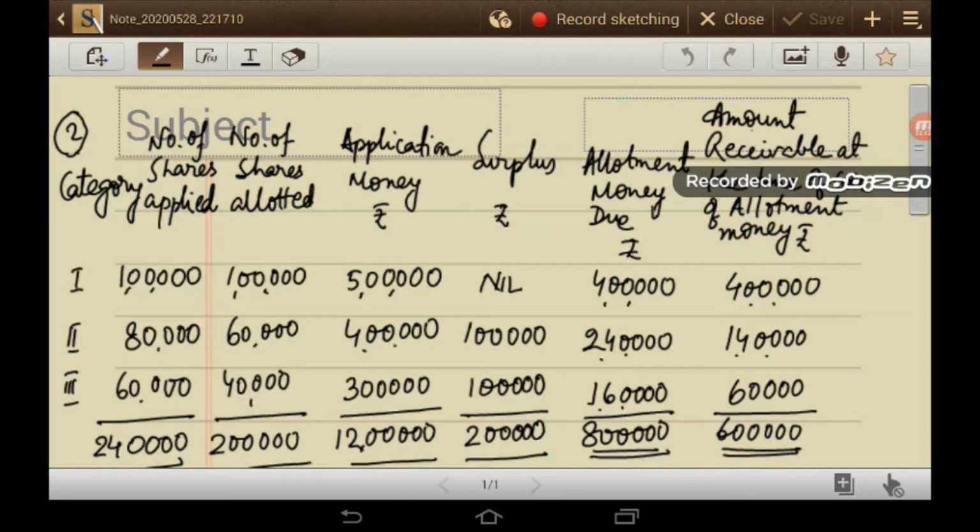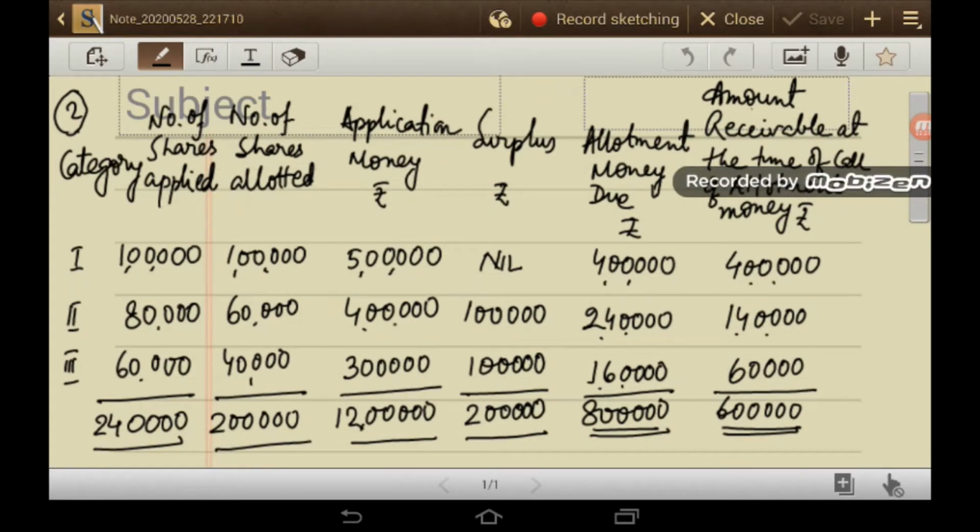Now in column 1 I have written the category 1, 2 and 3. In the second column I have mentioned the number of shares applied: 1 lakh for category 1, 80,000 for category 2 and 60,000 for category 3. So 2,40,000 shares were received on application. The number of shares that were allotted: 1 lakh to category 1, 60,000 to category 2 and 40,000 to category 3. So 2 lakh shares were allotted.